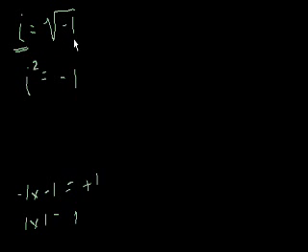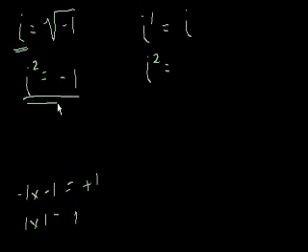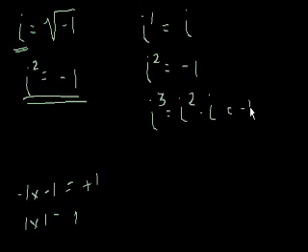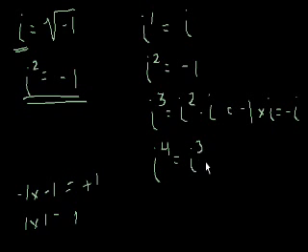i is equal to the square root of negative 1, and i squared equals negative 1. So let's think about the implications of this. If I were to say i to the first power, just like anything else, is equal to itself. i squared, using this definition, is equal to negative 1. i to the third power would just equal i squared times i, and i squared is negative 1, so it would be negative 1 times i, and that just equals negative i. And i to the fourth would equal i to the third times i.